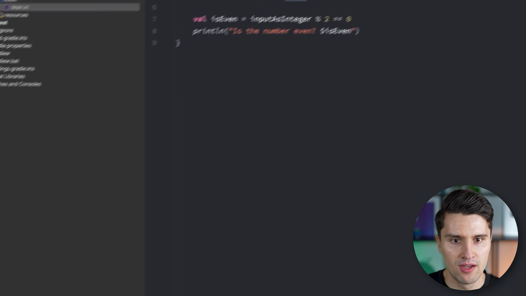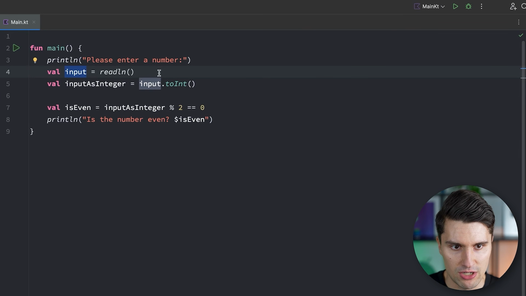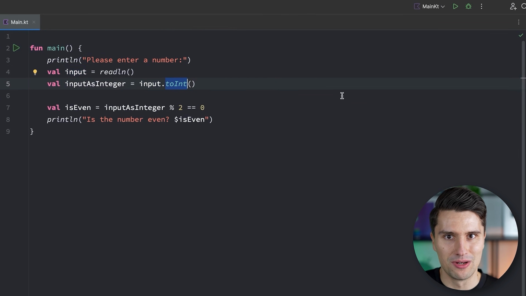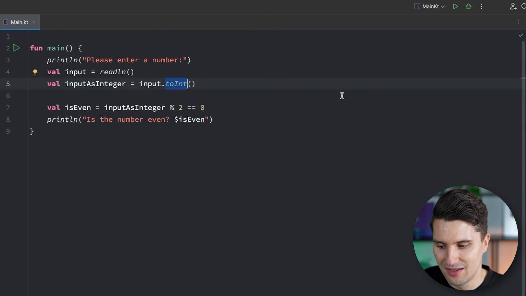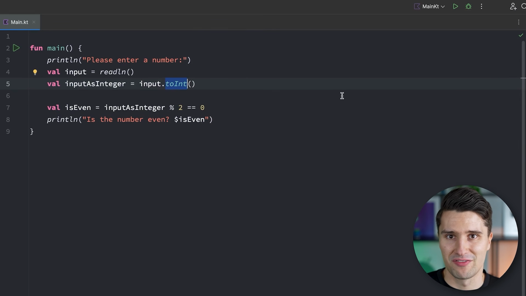So what we say is we have our string input and we interpret that as an integer, but that obviously only works if it is an integer. And if it's not an integer, something needs to happen there. Like we need to tell our code, okay, this is what you should do if the user enters an invalid value. And if we don't specify that, then there needs to be some kind of default behavior.